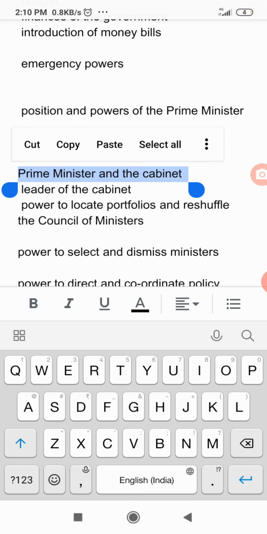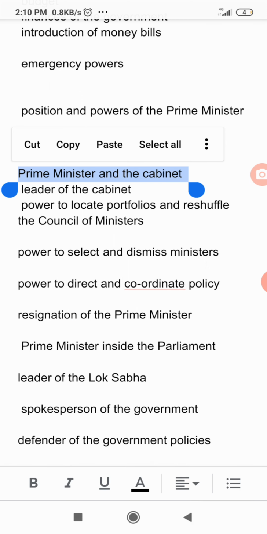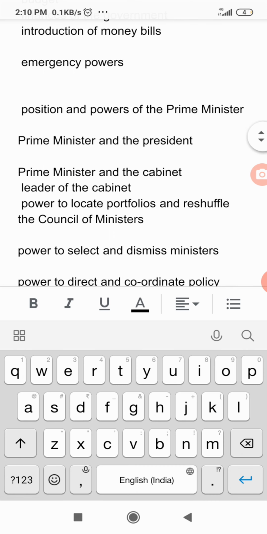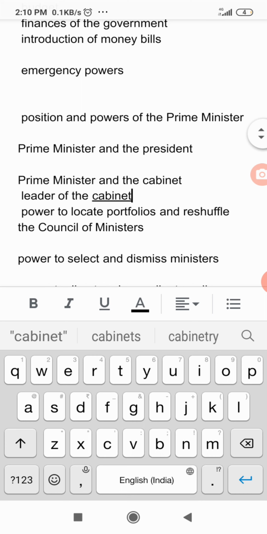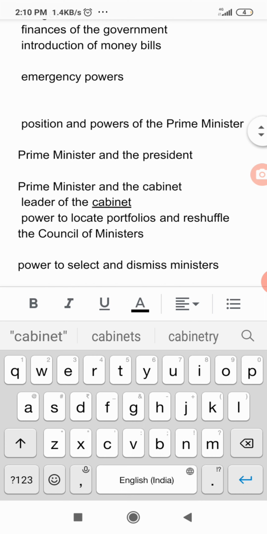No provision is made in the Constitution for the appointment of different categories of ministers, such as ministers of the cabinet rank, ministers of state and deputy ministers. The Prime Minister has the liberty to decide on these matters. As he is the leader of the cabinet, it is his responsibility to appoint various ministers for the various posts.